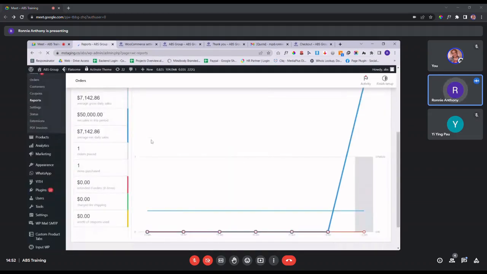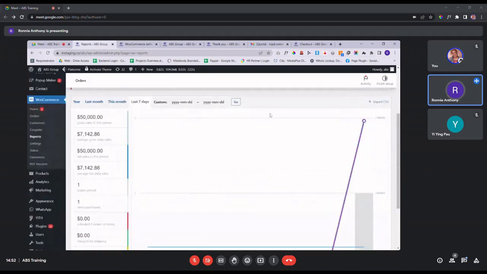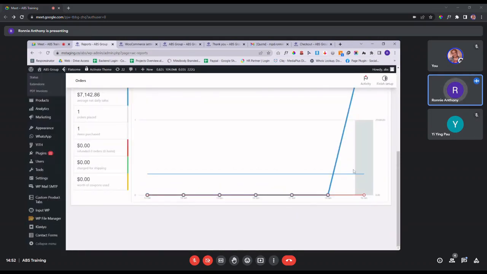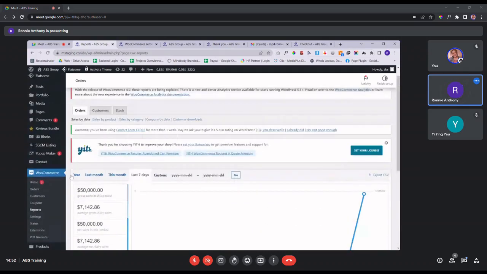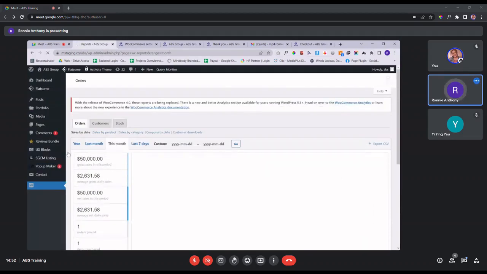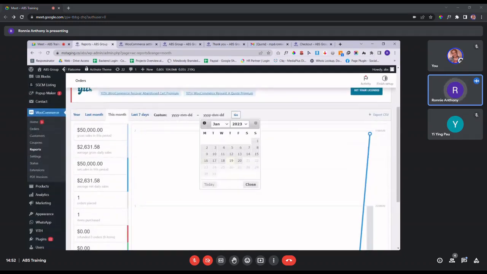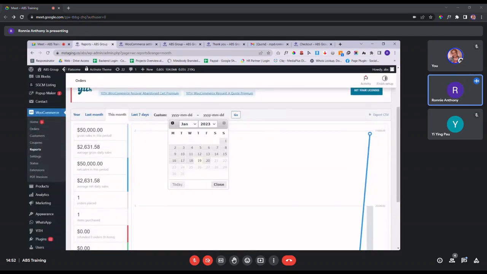So you can see the sales data will be reflected in this graph, on the line graph as well as this bar graph over here. And you can see different periods of time as well. So here is the last 7 days. You can put in last month, this month, last year, and so on. You can also customize the date range using this calendar option.